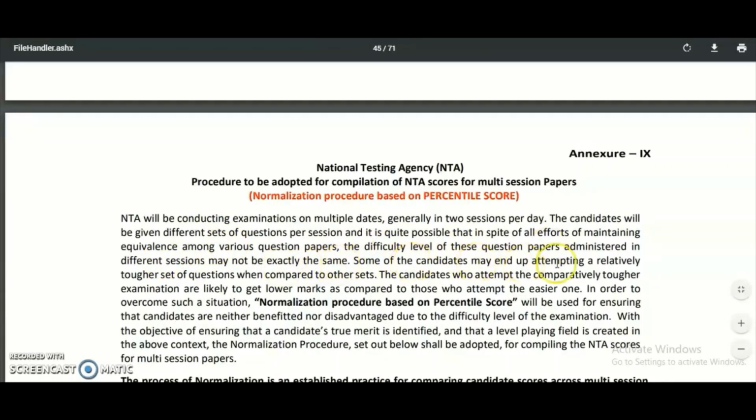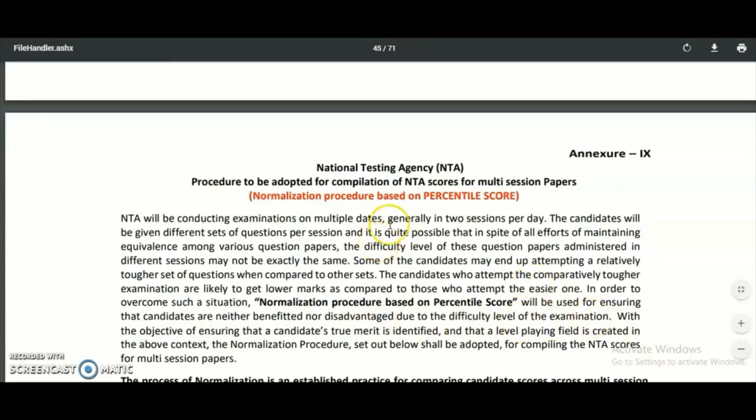Some of the candidates may end up attempting a relatively tougher set of questions when compared to the other sets. So the candidates who attempt the comparatively tougher examination are likely to get lower marks as compared to those who attempt the easier one. In order to overcome such a situation, the normalization procedure based on percentile score will be used for ensuring that candidates are neither benefited nor disadvantaged due to the difficulty level of the examination.